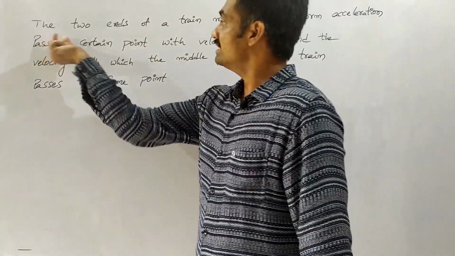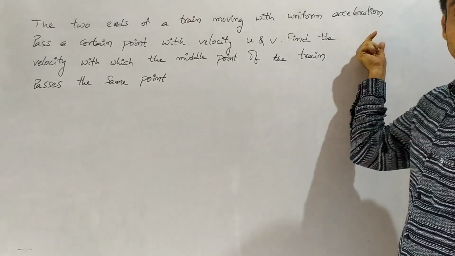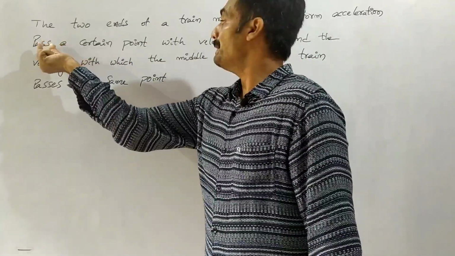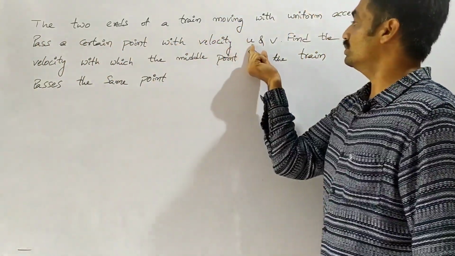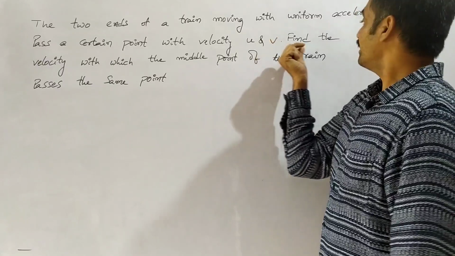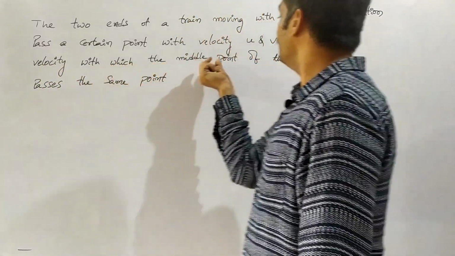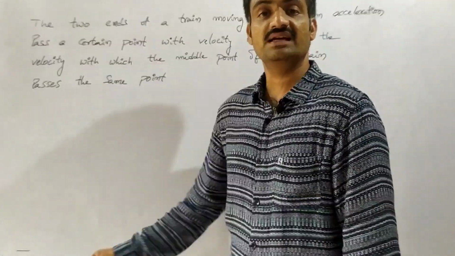Our next problem is: the two ends of a train moving with uniform acceleration pass a certain point with velocity u and v. Find the velocity with which the middle point of the train passes the same point.